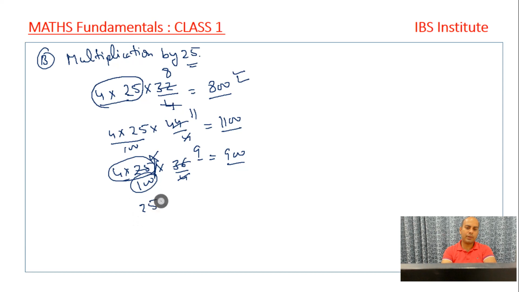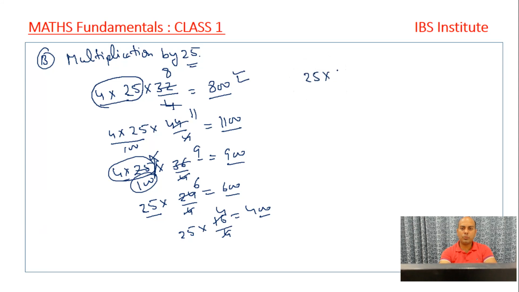Say it is given 25 into say 24. So multiplying with 25 means divide the number by 4. It is 6, the answer is 600, very easy, right? 25 into 16, divided by 4, that's 4, the answer is 400, right? Say 25 into 48, divided by 4, it is 12, answer is 1200. 25 into 72, divided by 4, we get 18, the answer is 1800, right?